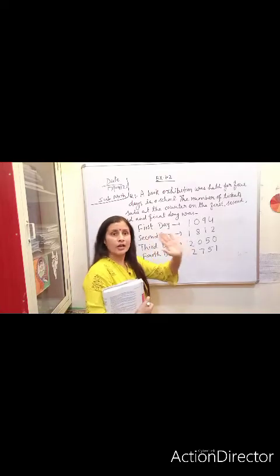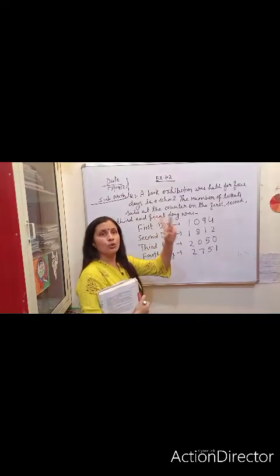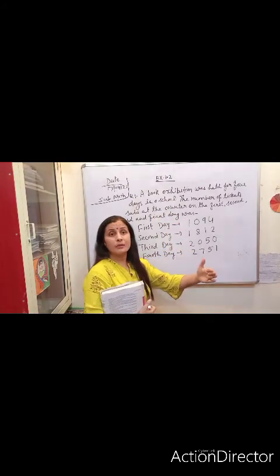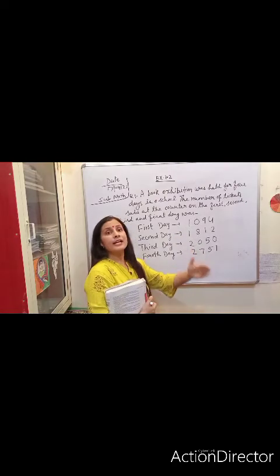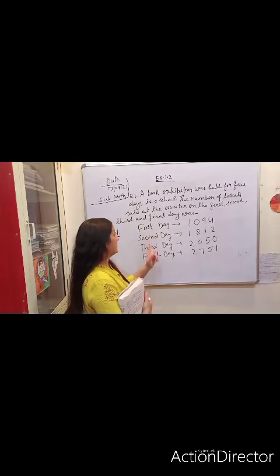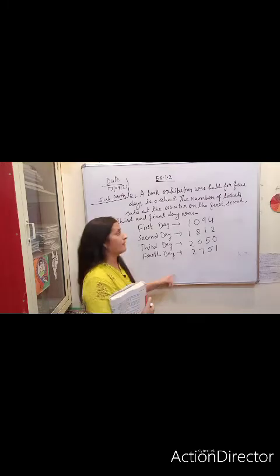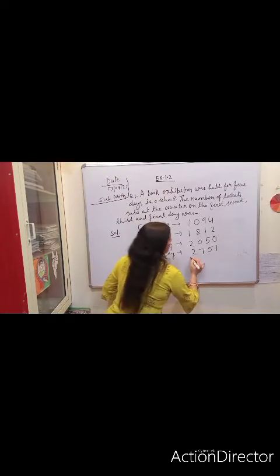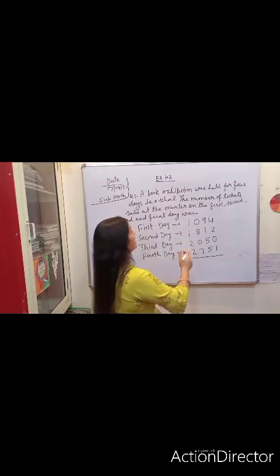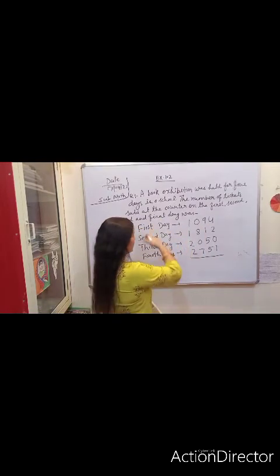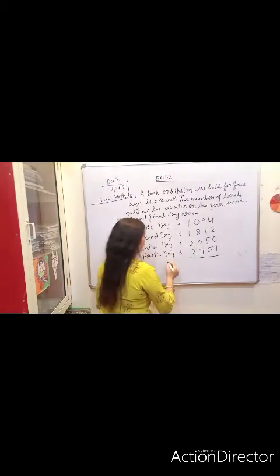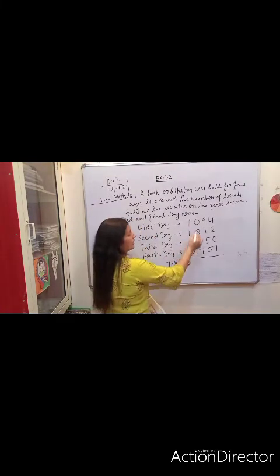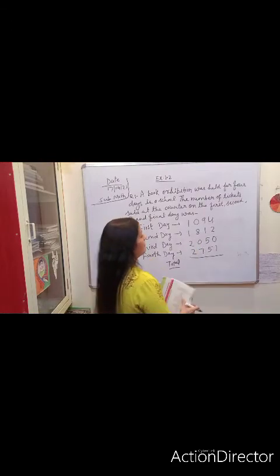I have written the details of days in ordinal numbers. Do you know about cardinal and ordinal? Cardinal means 1, 2, 3, 4, 5, in this way, counting numbers. But what does ordinal mean? The numbers which decide order, like first, second, third, fourth, fifth, sixth, seventh. So these are ordinal numbers. It is asking to find the total number of books sold in all the days. So I am going to find the total. Total means addition. Now add them up.